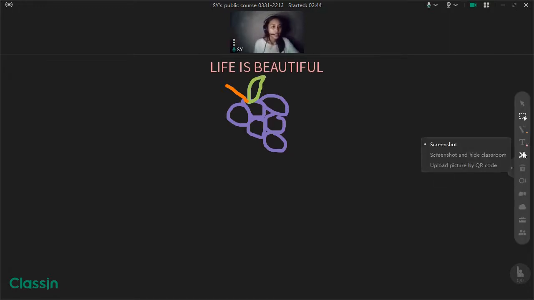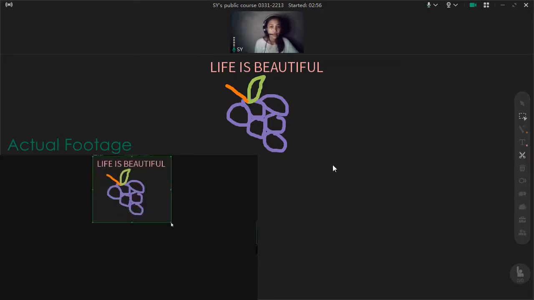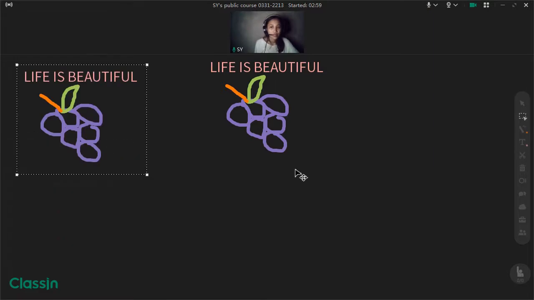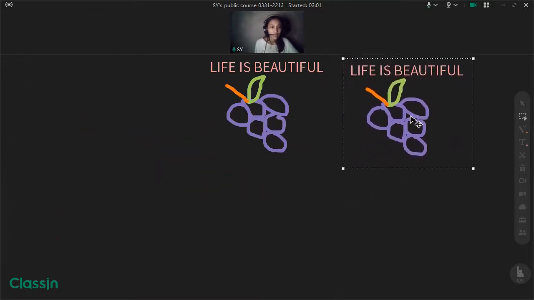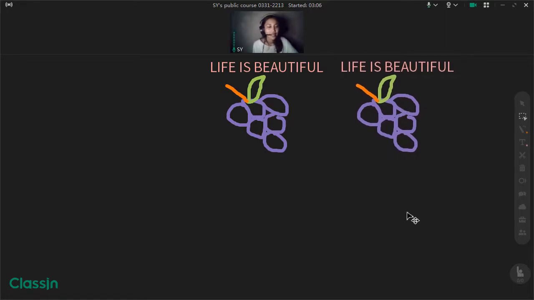Now let's go to the screenshot tool. This is very useful, especially for those PCs that don't have a built-in screenshot. So let's try this. Select the part you want to screenshot, and now it will automatically be pasted on the interactive blackboard. Isn't that amazing?